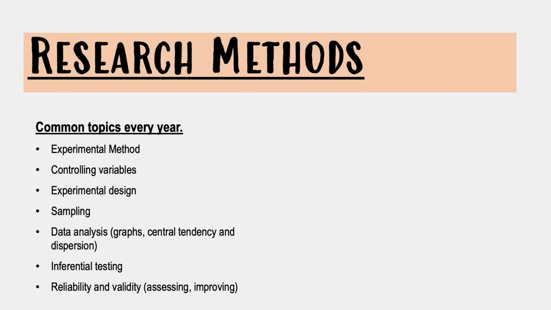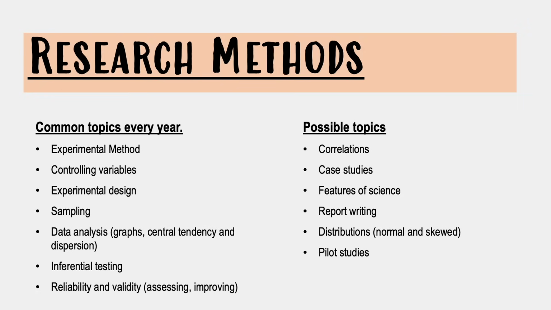And then finally, validity and reliability are also very popular, not just what they mean, but also how to assess them, and more importantly, how to improve them for the different types of research. Okay, so whether that's for a self-report study, or an observation, or an experiment, or whatever, assessing and improving. Okay, and then we can also pick out the topics that haven't come up for a while and that might just be worth going over again. Okay, so they're on the right of the screen now. That's things like correlations, case studies, features of science, report writing, that kind of stuff.